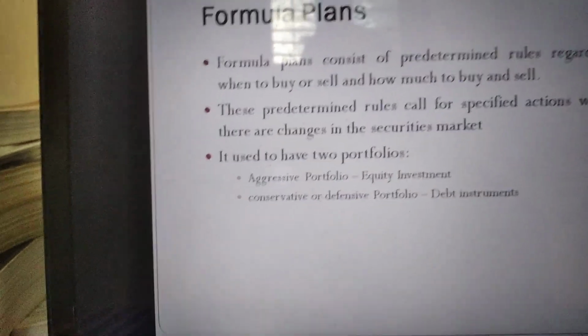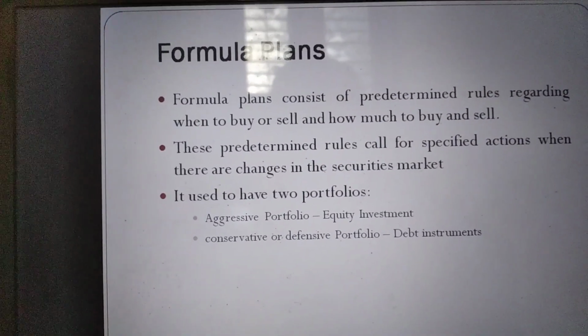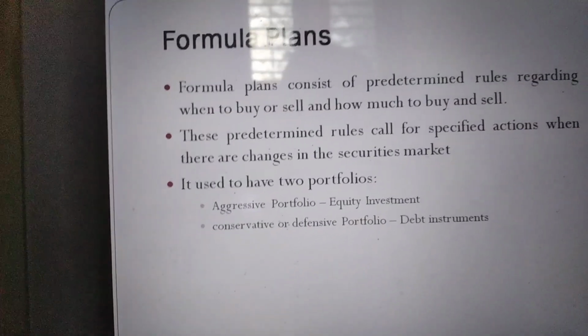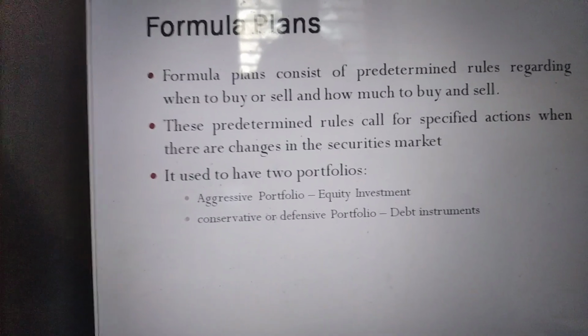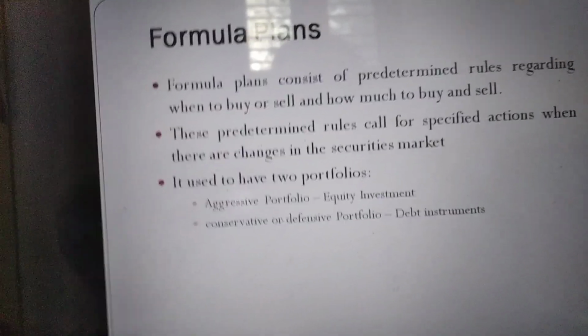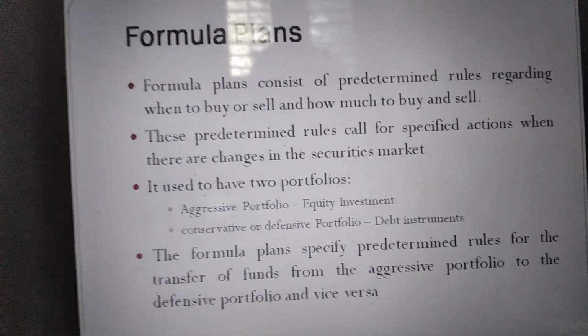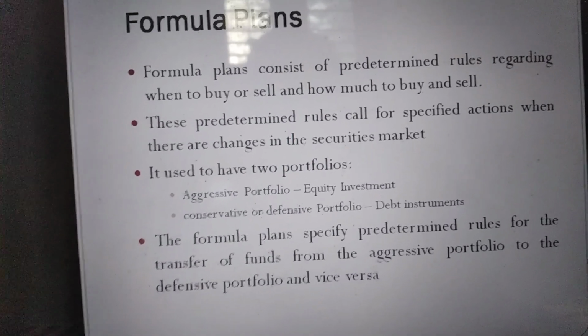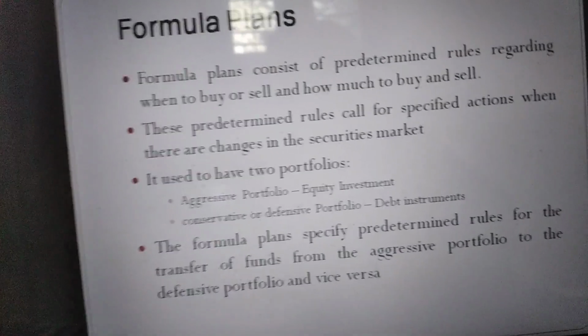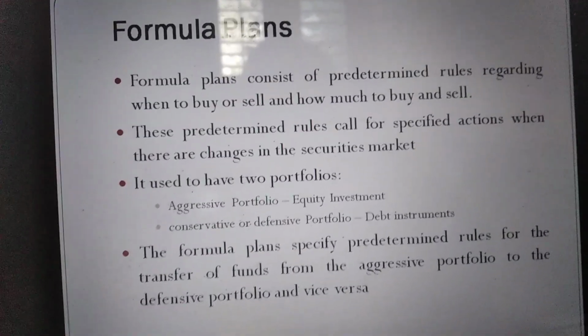This formula plan has two different portfolios. One is the aggressive portfolio and the other is the conservative or defensive portfolio. The aggressive portfolio consists of equity investments, and in the defensive portfolio we invest in debt instruments or bank deposits. The formula plan specifies rules for the transfer of funds from the aggressive portfolio to the defensive portfolio and from the defensive portfolio to the aggressive portfolio, based on predetermined rules and procedures. There are different types of formula plans, and we are going to discuss a few of them here.